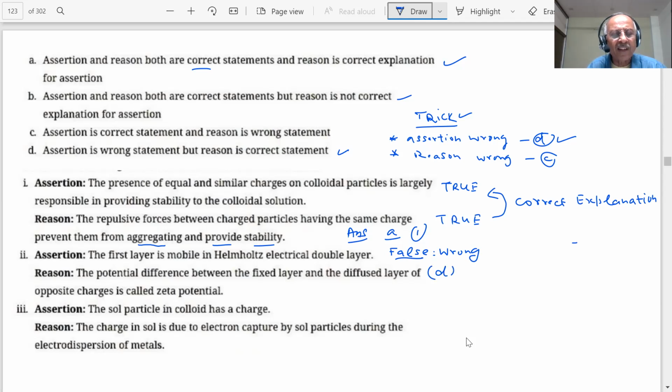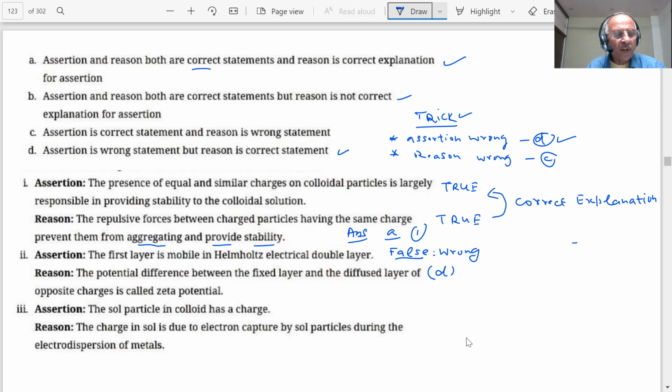And only one way to solve, we will see the solution. The reason, the potential difference between the fixed layer and the diffuse layer is called zeta potential. That is also correct. This is wrong. The answer will always be D. Okay. The next question is on the screen, student.